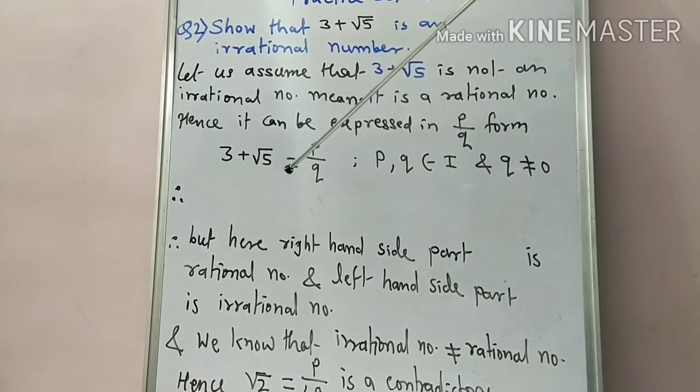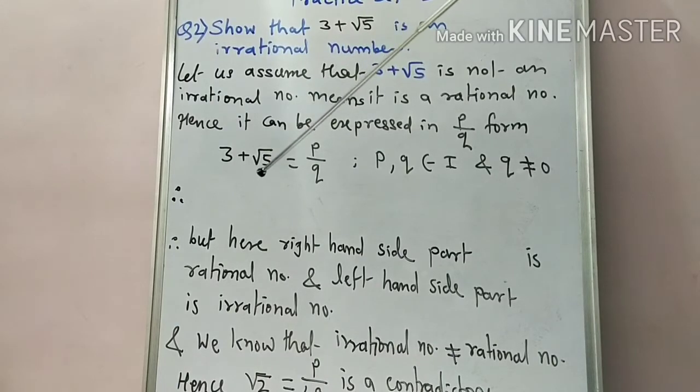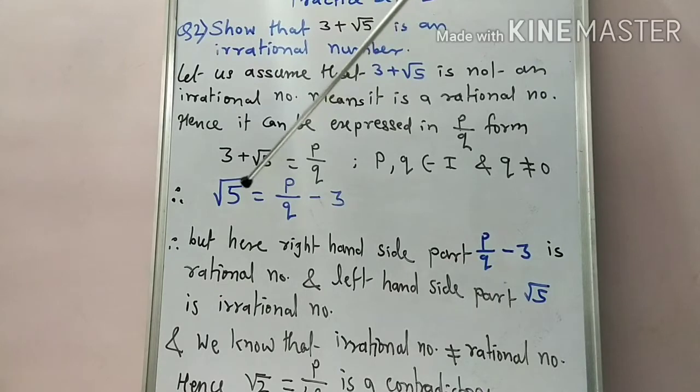Now we keep root 5 as it is, and we take 3 to the right side. So the number becomes root 5 equals p upon q minus 3.